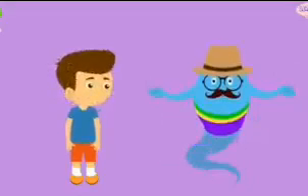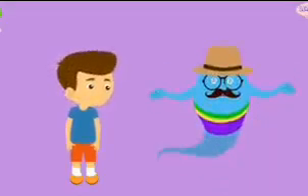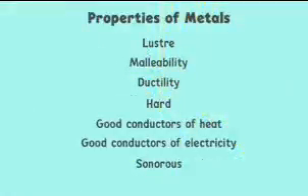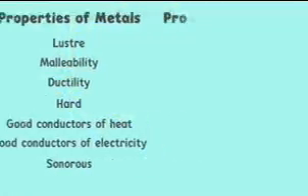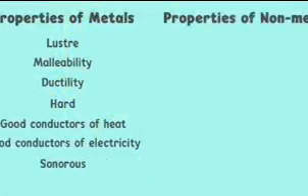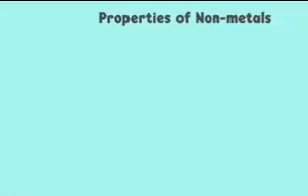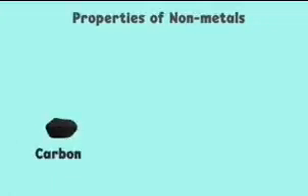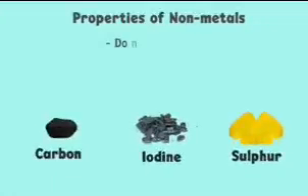Now, you know a lot about metals and non-metals. If these are the characteristics of metals, what do you think will be the characteristics of non-metals? In simple words, just the opposite of metals. In a nutshell, non-metals like carbon, iodine, or sulfur do not have luster. They do not shine and are brittle in nature.